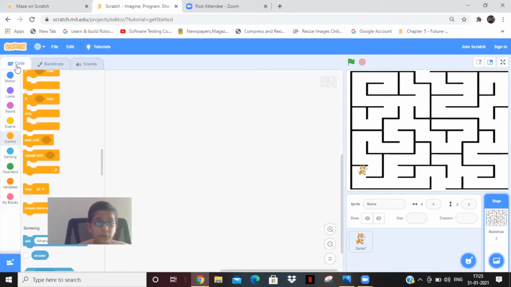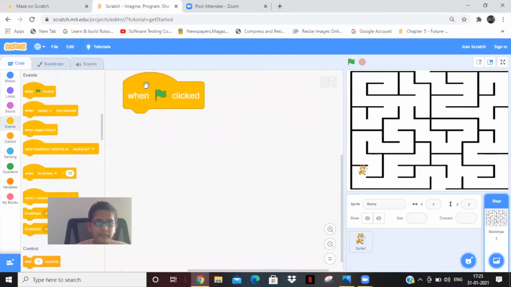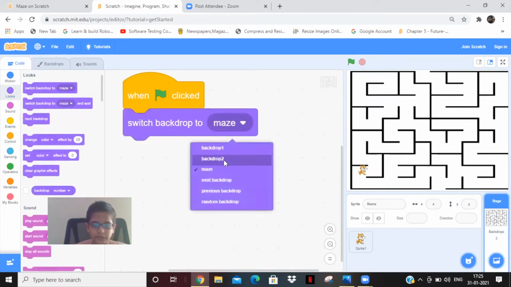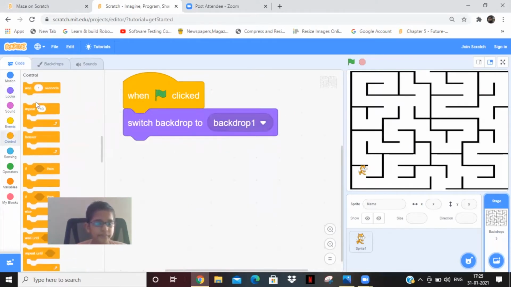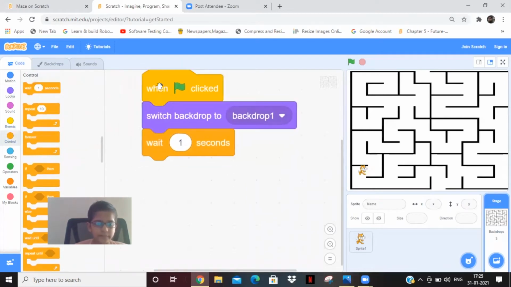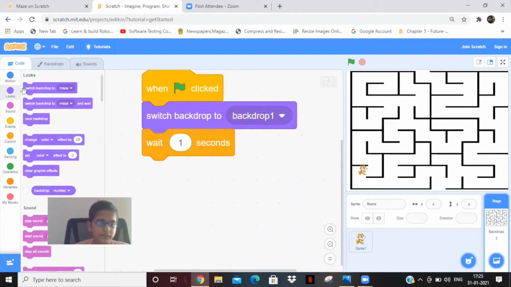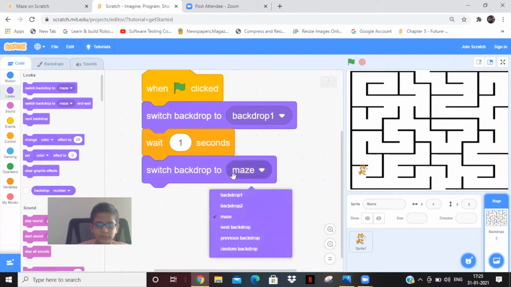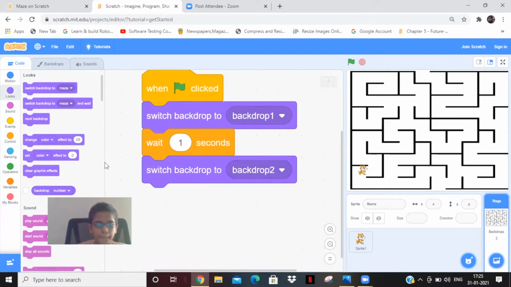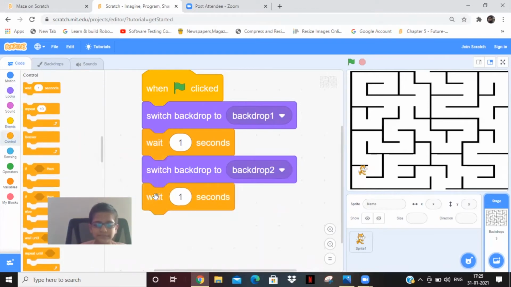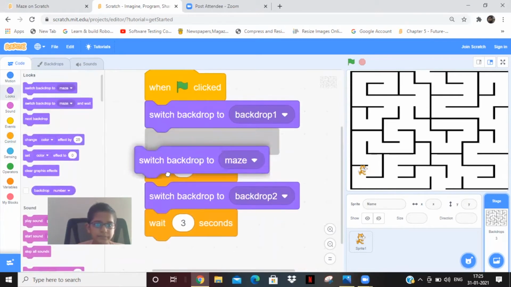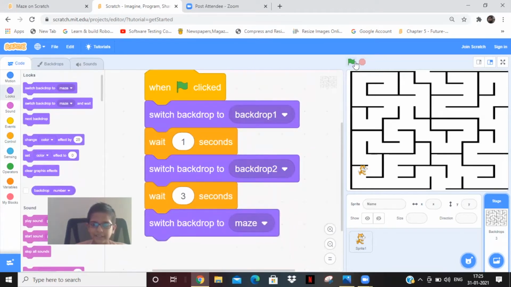Then go to code and take a green flag option and take switch costume to backdrop 1. Then take a wait 1 second block. Then go to looks again and take another switch backdrop to backdrop 2. Then wait for 3 seconds and change it to maze and see whether it's working like this.